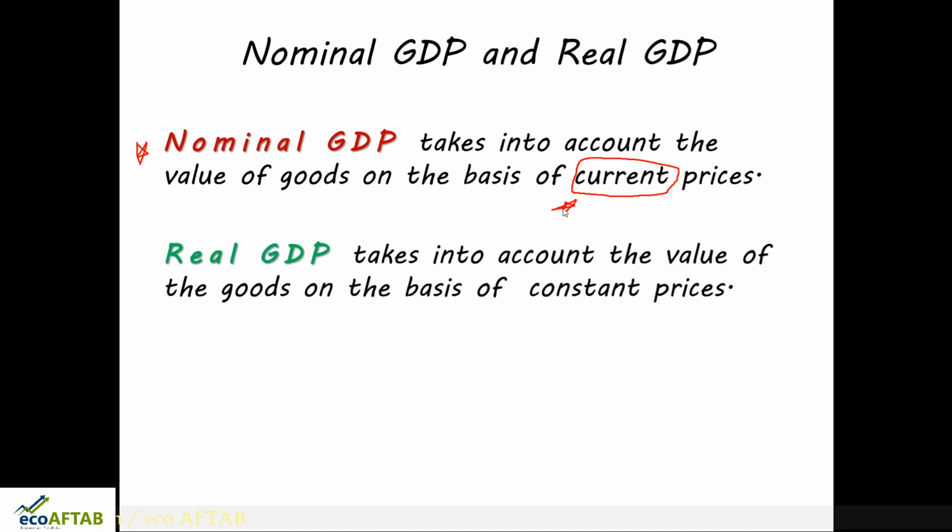Real GDP takes into account the value of the goods on the basis of constant prices. So when we speak about real GDP, this real refers to the value that we are taking into consideration at constant prices. This is the difference between nominal GDP and real GDP.